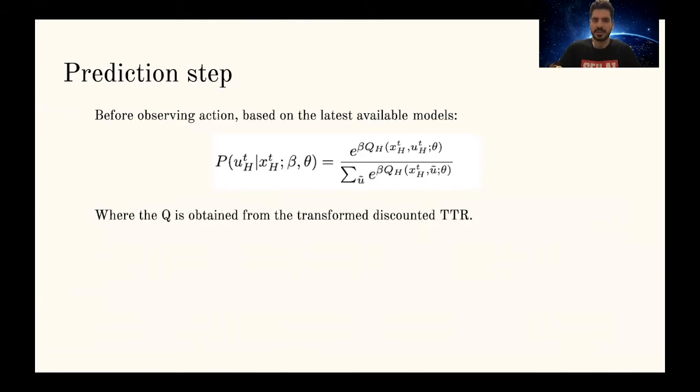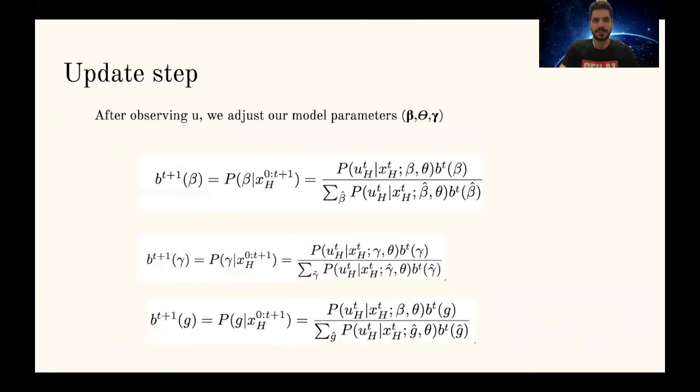The Q function is obtained based on the transformed and discounted TTR that we have talked about before. For the updated state, after we observe the control function, we are going to adjust the model parameters, which are beta, theta, and gamma. The updating rule for these parameters is completely the same. The only difference is the interchangeability of the corresponding parameters.